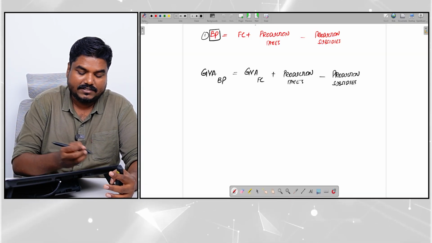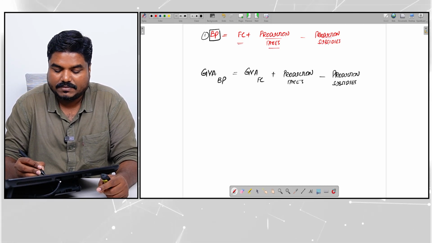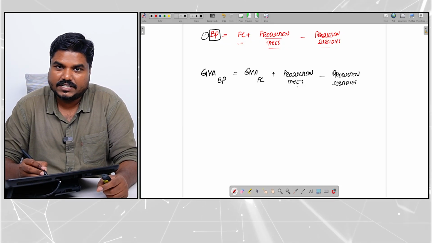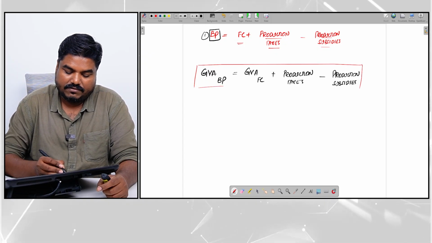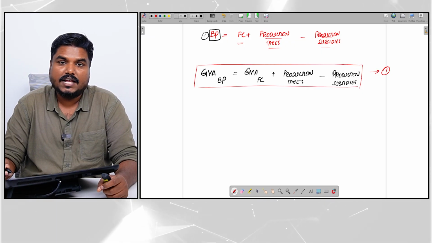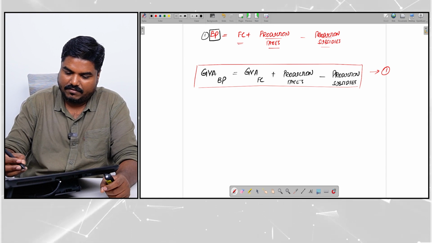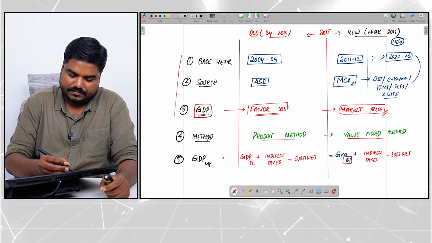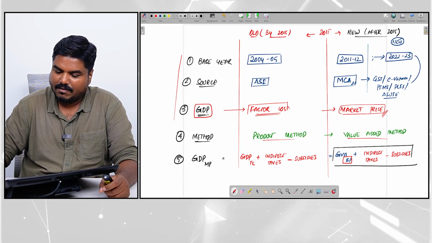Sir, what is basic prices, sir? That is what I have written here. Basic prices: factor cost plus production tax minus production subsidy. Now, GVA at basic price is equal to GVA at factor cost plus production tax minus production subsidy. This you have to keep in mind. This is the formula for the gross value addition at the basic prices. Now, we know the formula. So, this is the new method formula that I am going to write here.